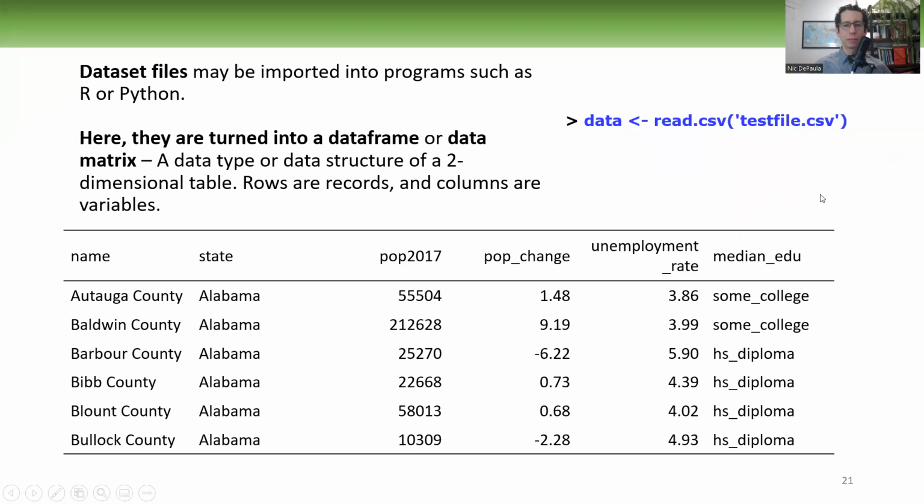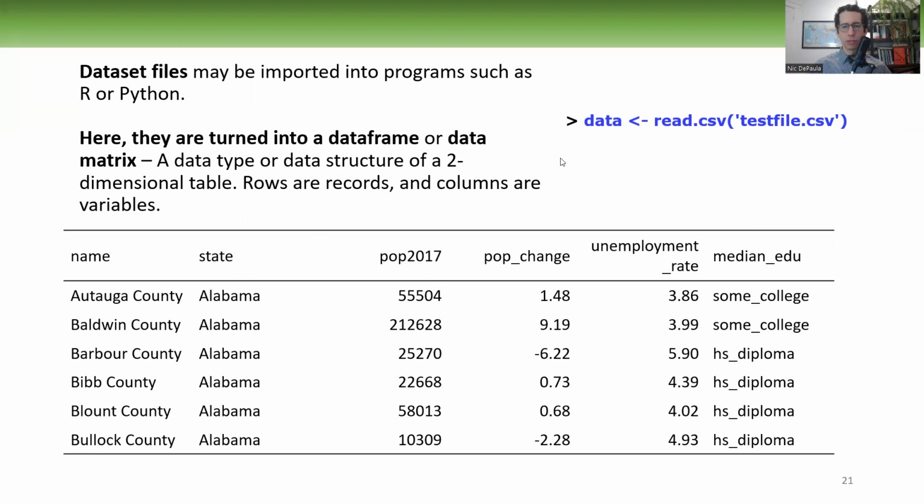And when we import the data file into a program like R, we import it into what we call a data frame. A data frame is usually just a table, also called a data structure, a two-dimensional table. The rows are the records and columns are the variables.